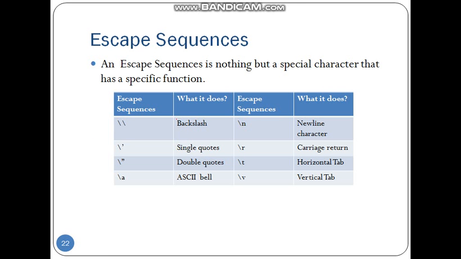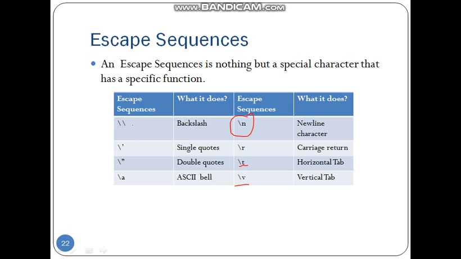Now let's see the escape sequences. These are special characters which have a specific function. For example, \n, as you can see in C++ also, denotes the new line character. \r is carriage return, \t is horizontal tab, \v is vertical tab.